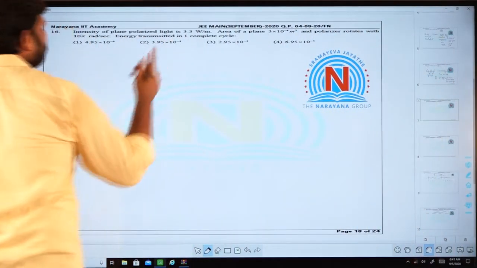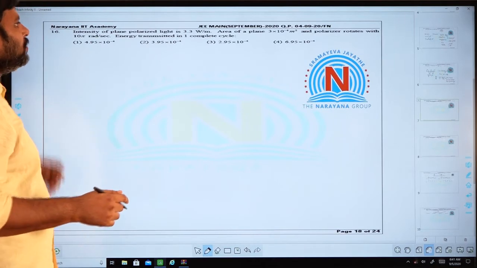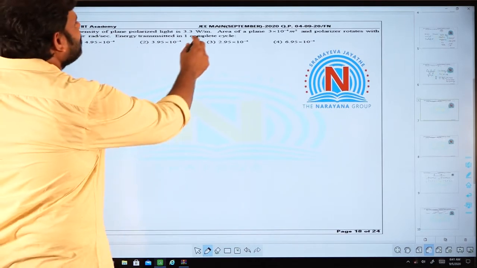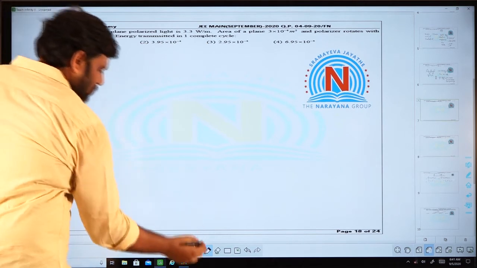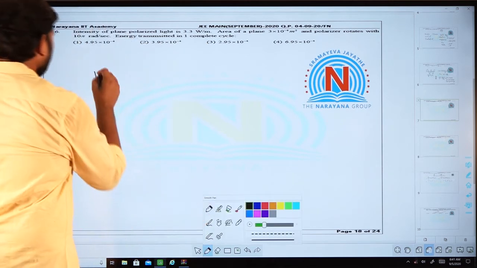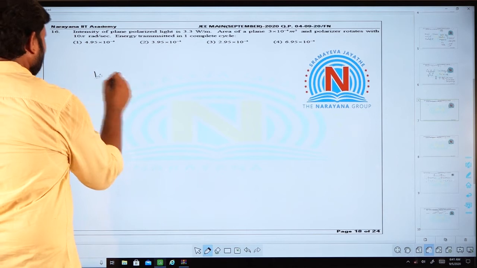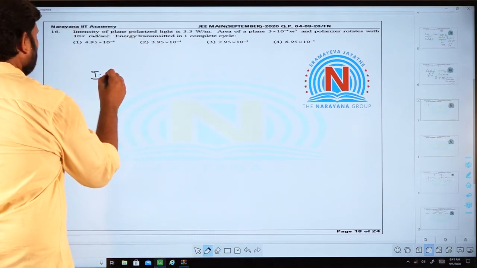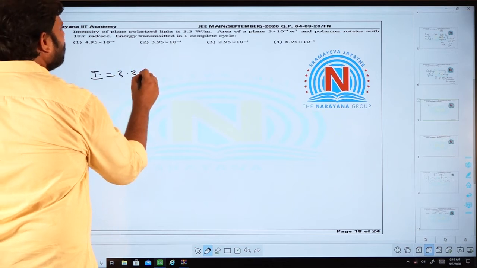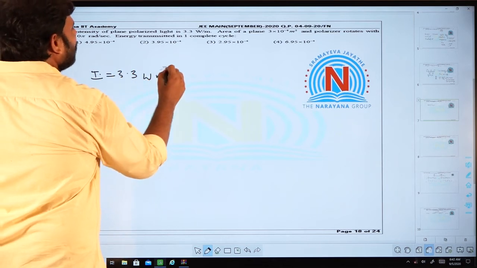So, you have some polarized light, and the intensity of this polarized light is given, some 3.3 watt per meter square.